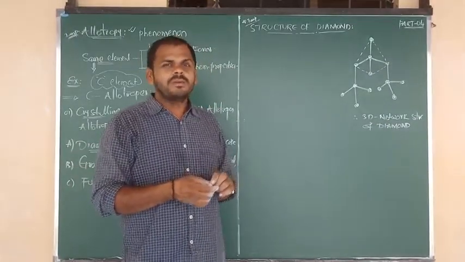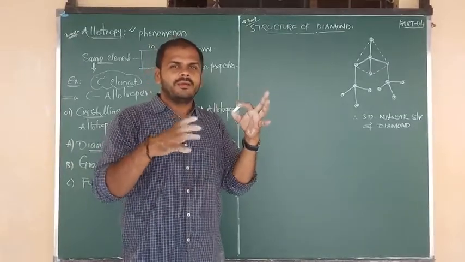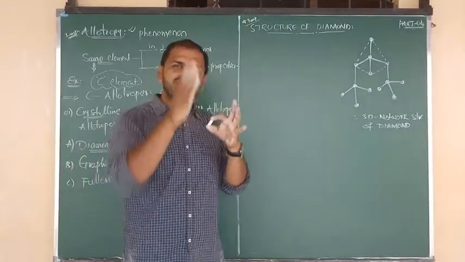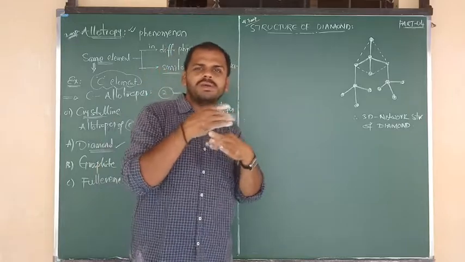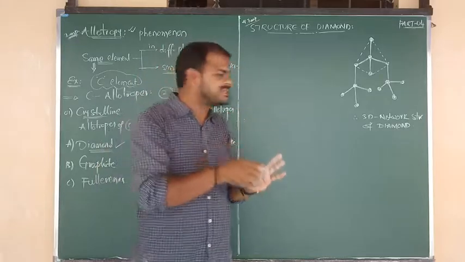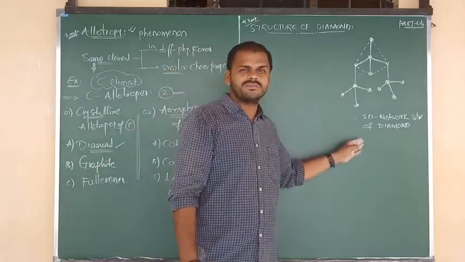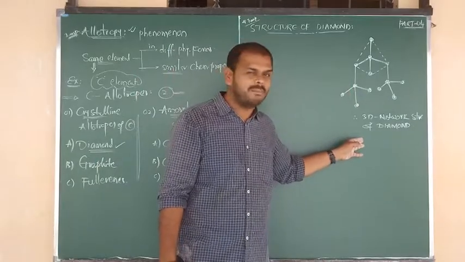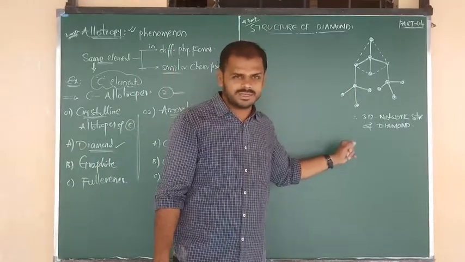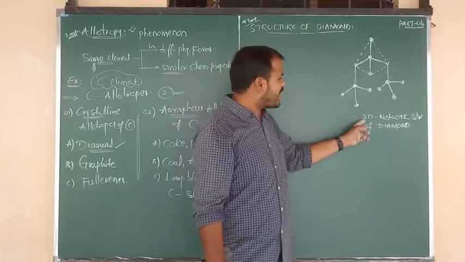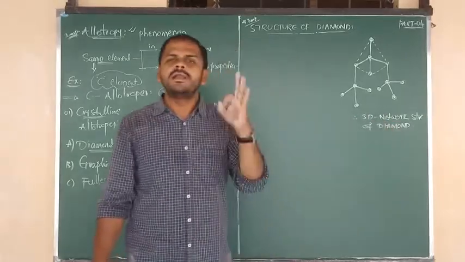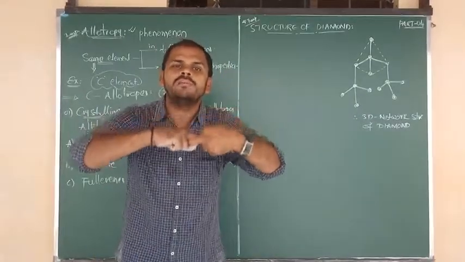We can see this clearly by using 3 dimensions, x dimension, y dimension, z dimension. Because it is a difficult and complex structure, we can't see it simply. So diamond has a 3-dimensional network, and also a polymeric structure.